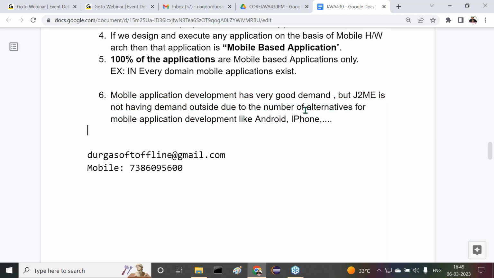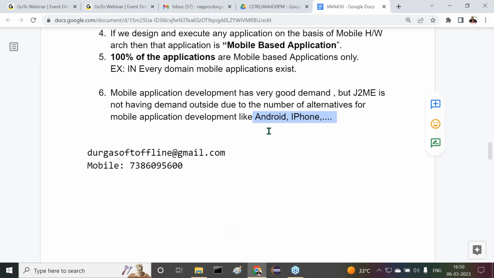What is the reason? There are a number of alternatives for mobile application development, like Android, iPhone, or different platforms. That's why J2ME demand is not available. Instead, all these alternatives have very much demand, so people are using only these alternatives. They're not moving towards J2ME. So as part of learning Java, forget about J2ME; we just have to think about J2SE and J2EE. That's it. I think we understood these parts.